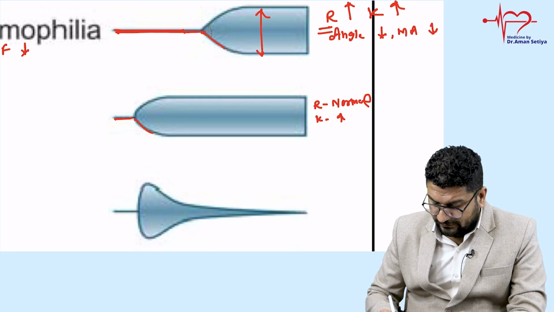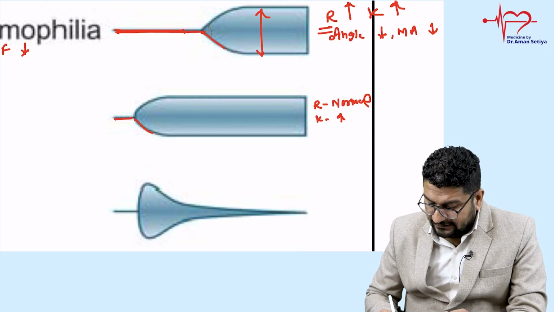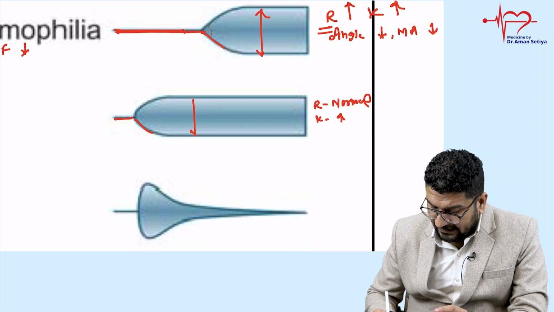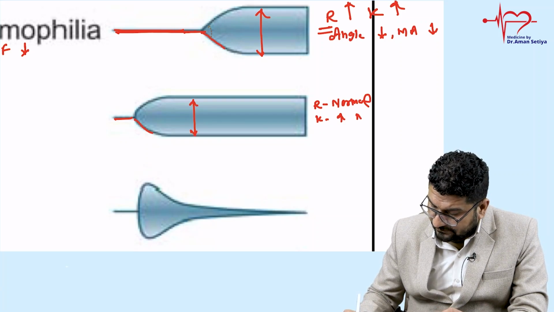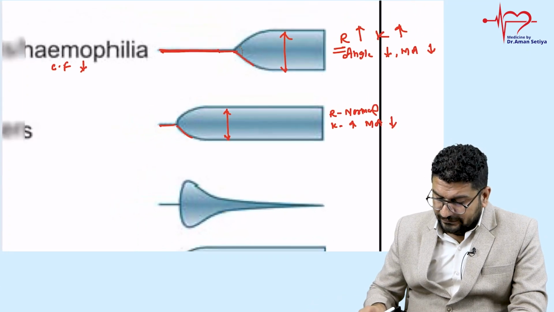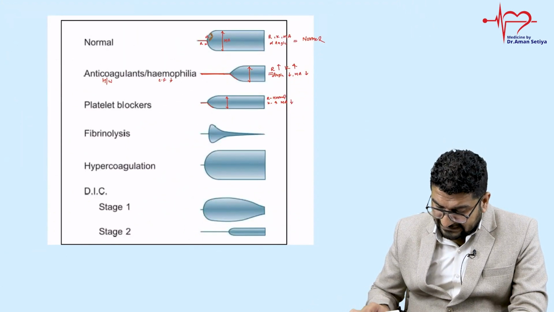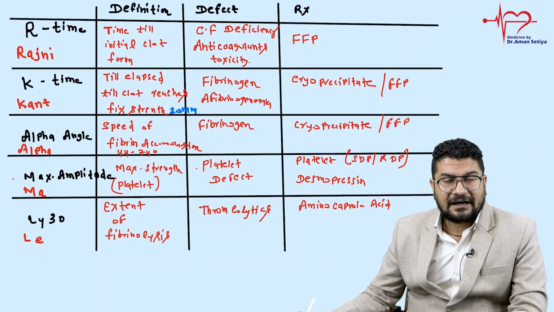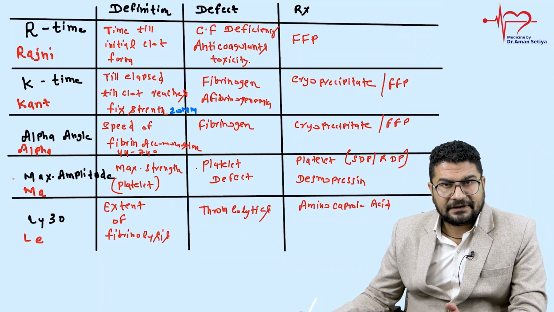Angle, you can notice, is almost, I can say, a little decreased. But MA, if you see, आपको मेन इंपॉर्टेंट चीज़ फोकस करनी है, MA, maximal amplitude, is something that is reduced. अब इसको समझो एक बार. Maximal amplitude is telling you about platelets. अगर मैक्सिमल एम्पलीट्यूड छोटा होगा, इसका मतलब प्लेटलेट का डिफेक्ट.